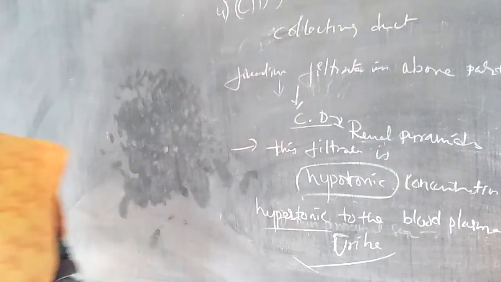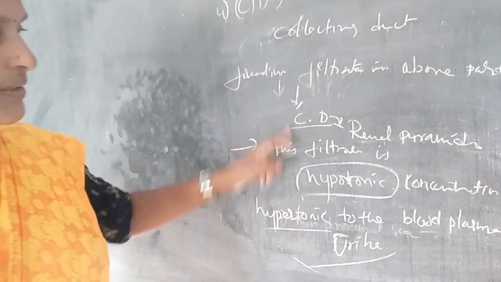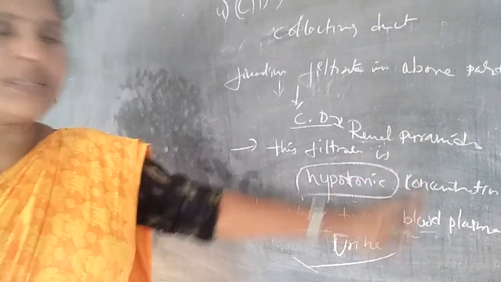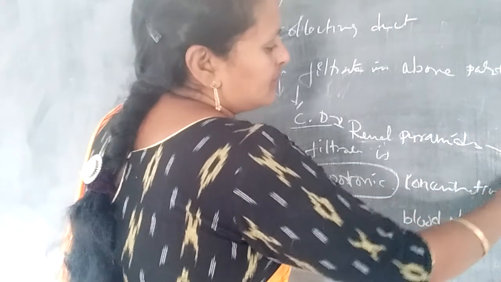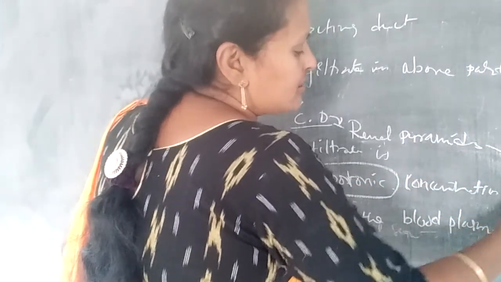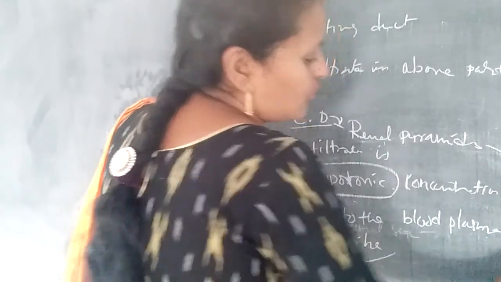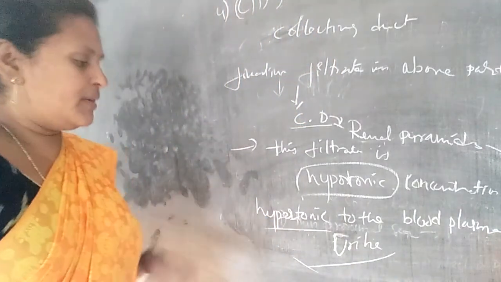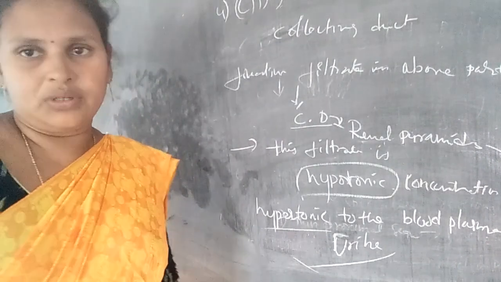So the urine is formed through the collecting duct, then goes to the renal pyramids, and then to the pelvis. It continues with the ureters, and the ureter opens into the urinary bladder. Then urine is stored in the urinary bladder. So that is the formation of the urine. Okay.